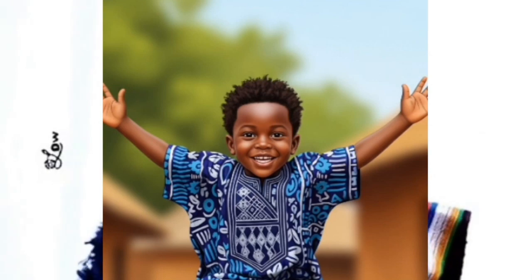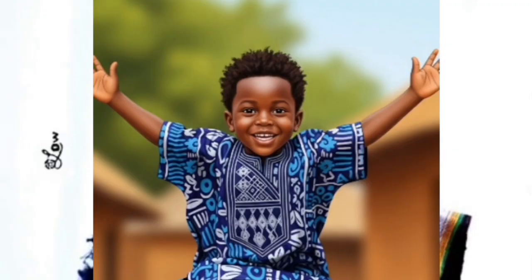Ọmọ náà ń fò kiri, meaning the child is jumping around. Don't forget, fò, that is to jump. Kiri, that is to say around. Ọmọ náà ń fò kiri. The child is jumping around.